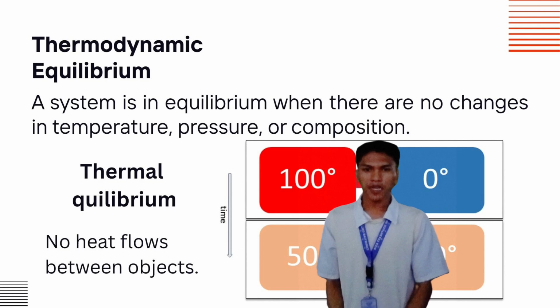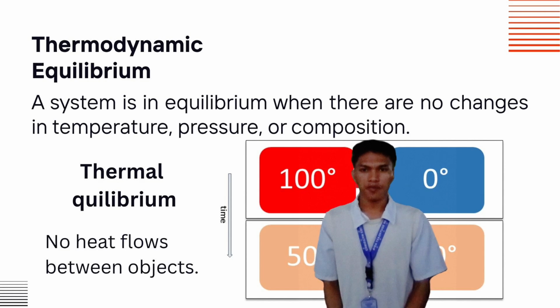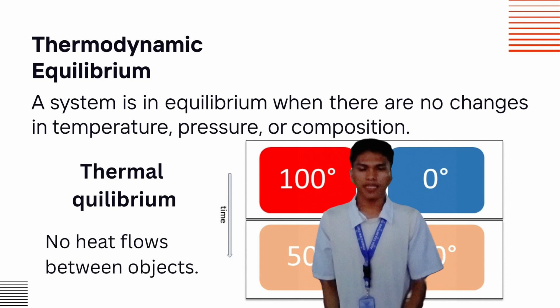Imagine you have a cold drink on a table for a while. Eventually, the drink warms up to match the room temperature. This happens because of thermodynamic equilibrium, a state where everything balances out. Today, let's explore what equilibrium means and how it works in thermodynamics.